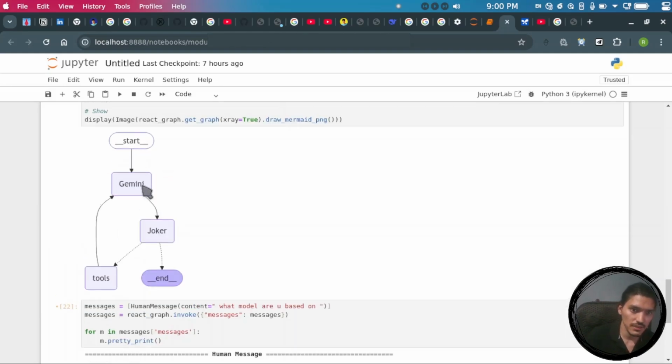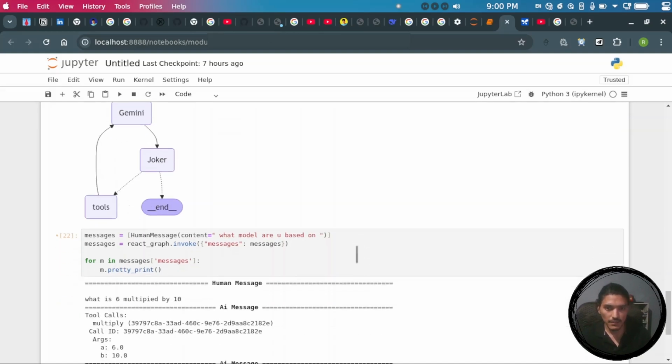So the user asks the question to Gemini, and it responds as a Gemini-based model. Then it goes to my Joker function, which is a wrapper class of Gemini, and replaces all the references to Gemini and Google with my own model. Then if it is calling a tool, it normally functions with the tool call and gives the response to the user.